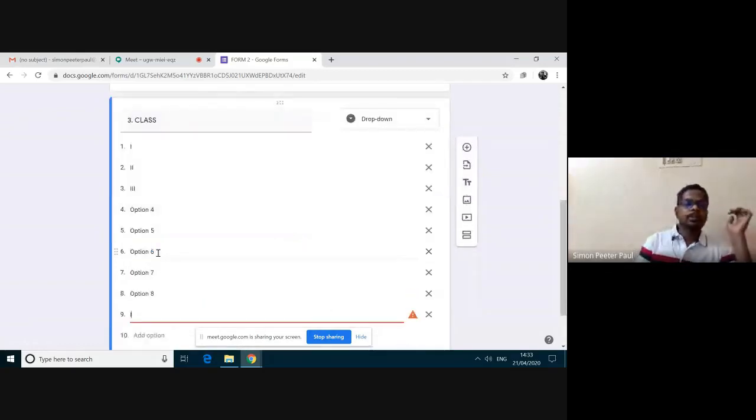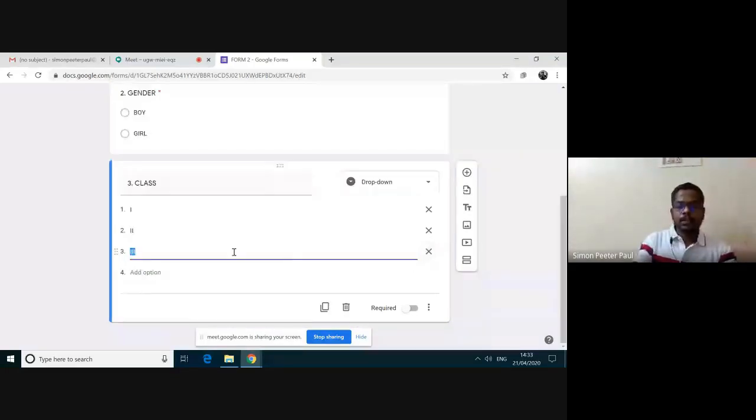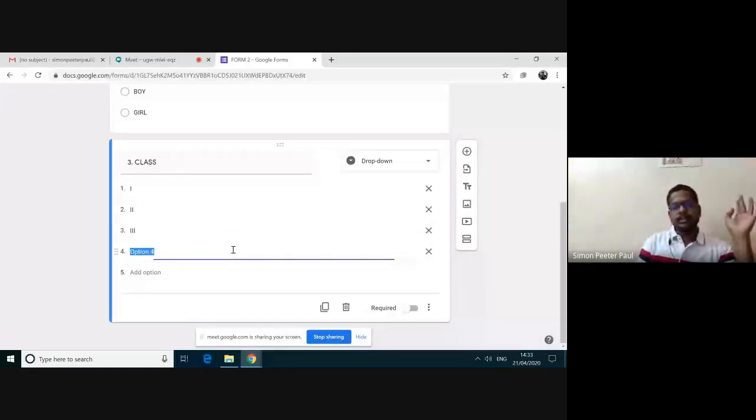Here I have typed wrongly. I have this many options. What I should do? See here, there is an X mark. This one is to remove. I'm clicking here, remove, remove, remove. Third, okay. And then I'm adding fourth and I'm adding fifth.